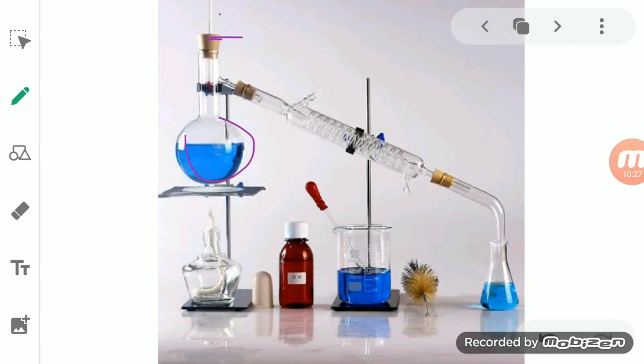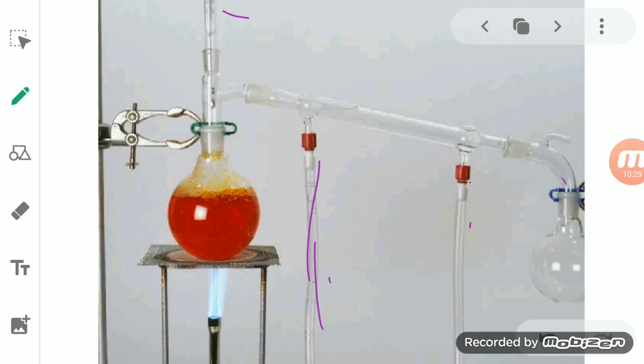Okay, now see students, you are keeping the alcohol and the water together here in the flask, and you are providing a flame here. Okay, so when you provide a flame, then what happens? These two liquids start boiling. Okay, and the two liquids present in it are properly mixed together.